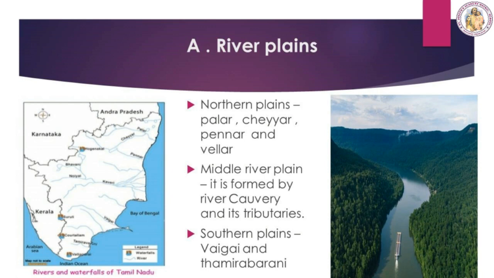River plains. River plains can be divided into three types, that is northern plains, middle river plain and southern plains. The best examples for northern plains are Palar, Cheyyar, Pennar and Vellar. The middle river plain is formed by the river Kaveri and its tributaries. Southern plains are Vaigai and Tamirabarani.